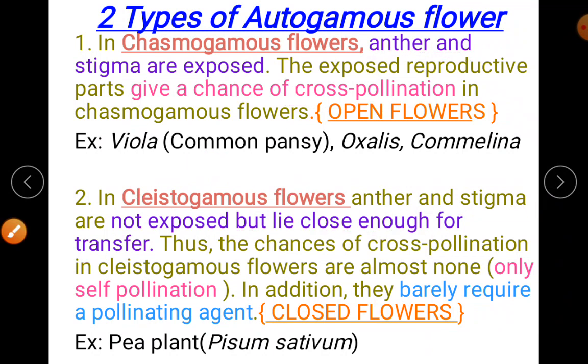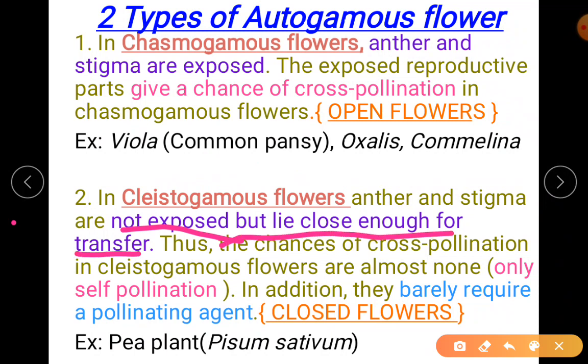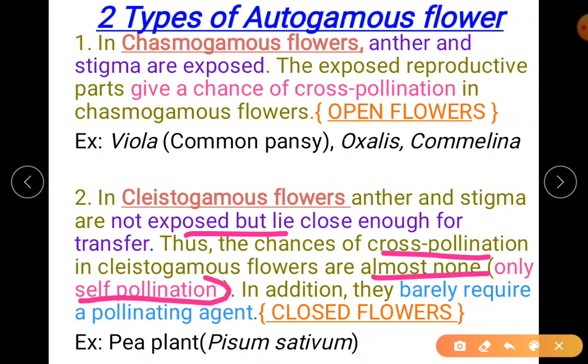So you have to modify the sentence for differences. Anther and stigma are not exposed, but lie close enough for transfer. Whatever I highlighted is the keyword. You have to start the sentence from here. Anther and stigma are not exposed, but lie close enough for the transfer. So this is in case of closed flower. Since it is closed, it is not allowing to go out. Therefore, the cross pollination is not there. It allows only self-pollination. Only self-pollination.